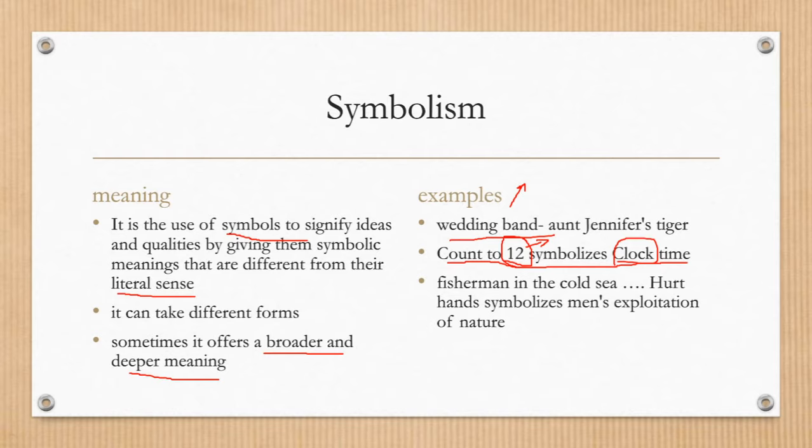It is also representing the time, the 24 hours in a day, which were represented by the number 12. Next one is the fisherman in the cold sea. Here his hurt hand symbolizes man's exploitation of nature, that humans are exploiting. Thank you.